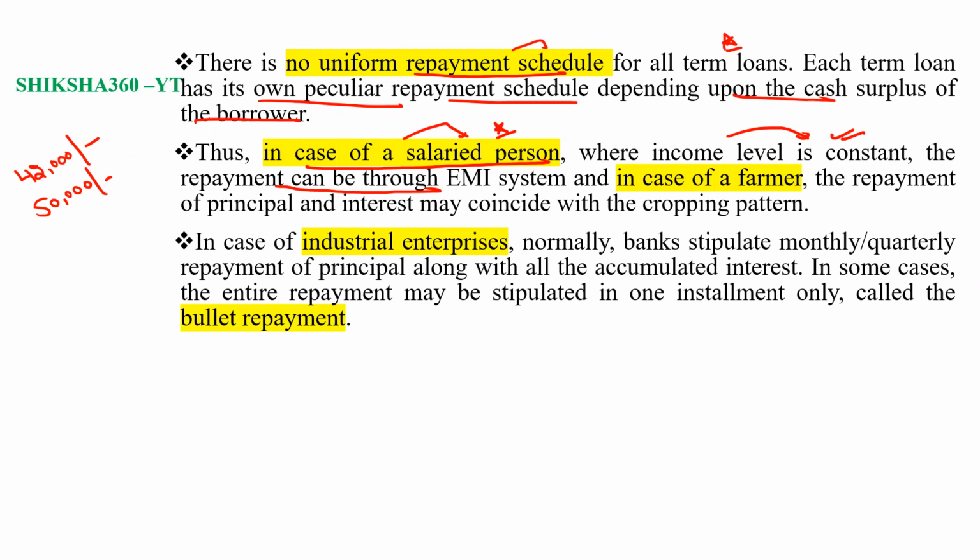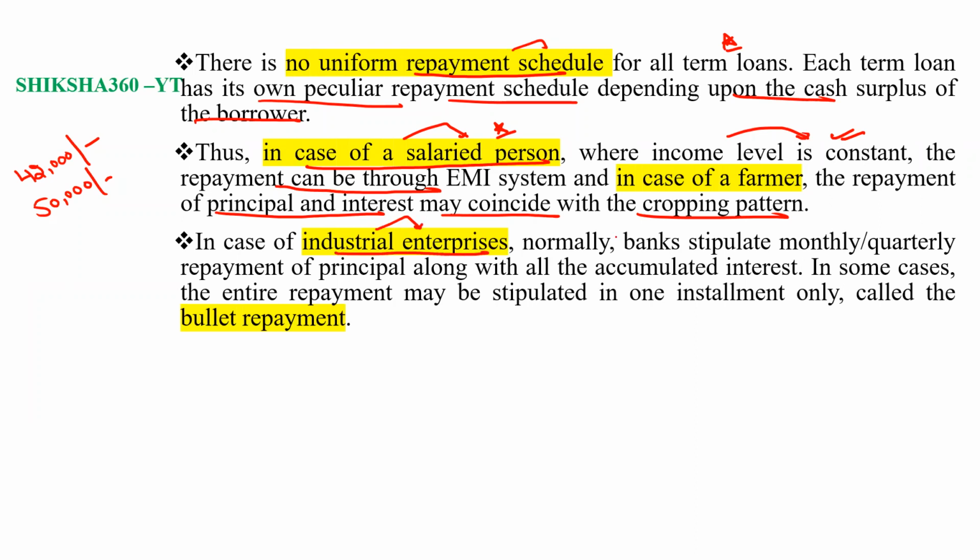In the case of a farmer, the repayment of principal and interest may coincide with the cropping pattern, like 6 months or 1 year or 18 months, depending upon crop to crop. So it depends upon the category of the person for whom we are giving the loan.